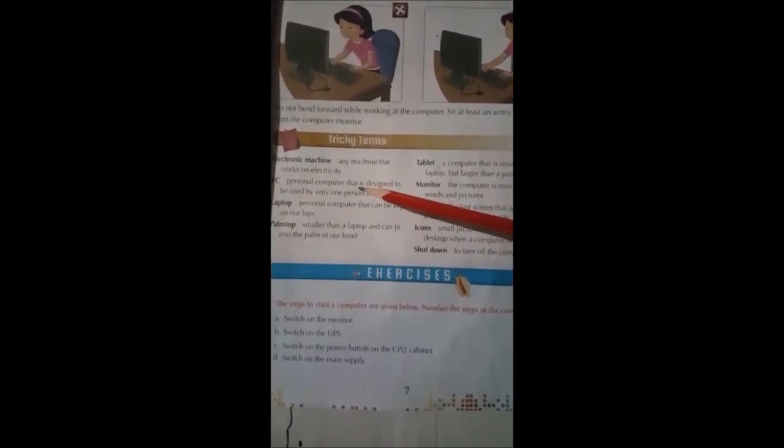Tricky terms. Tricky terms are difficult words with definitions. Electronic machine. Any machine that works on electricity. PC. Personal computer that is designed to be used only by one person at a time. Laptop.